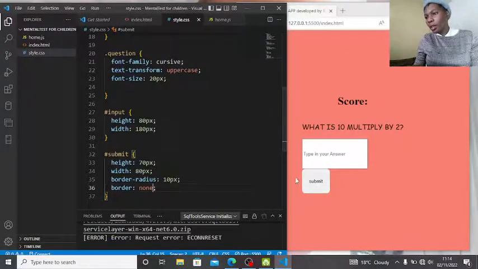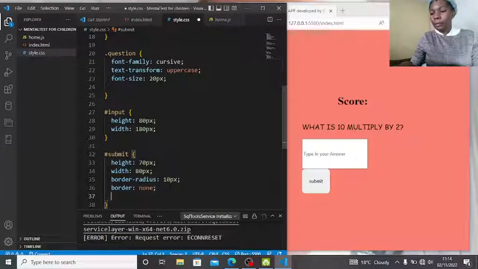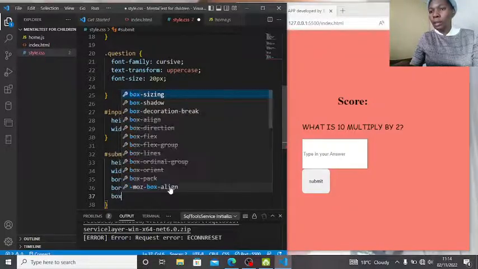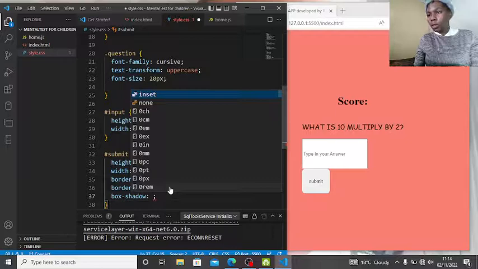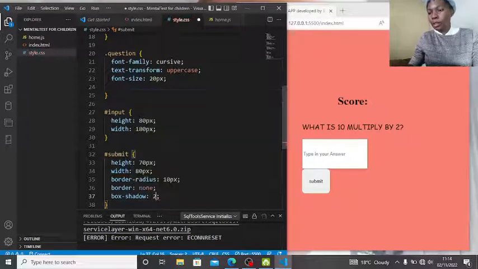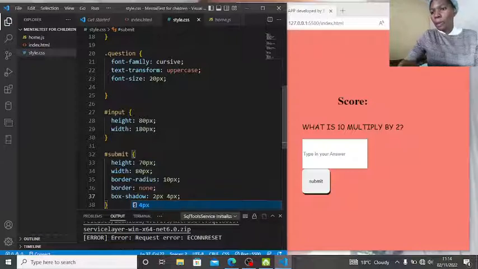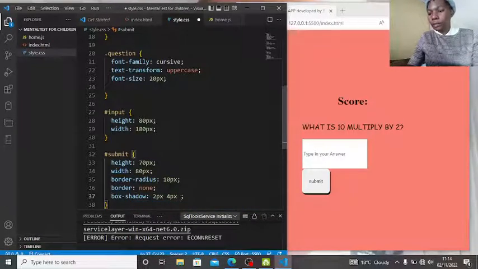There you go. And then we can have a box shadow to be at least 2 pixels, 4 pixels, there you go, and then 8 pixels.